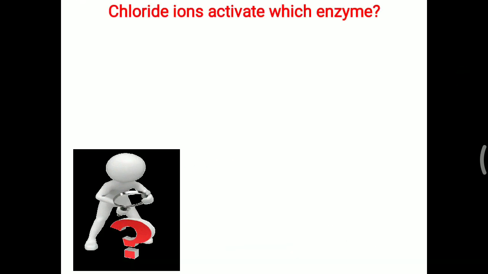Chloride ion activates which enzyme? You have to remember that amylase needs chloride ion. Amylase is of two types, salivary amylase and pancreatic amylase. Sometimes a question is asked: which marker is best to diagnose pancreatitis, lipase or amylase? You have to say lipase, because amylase is of two types, salivary and pancreatic.